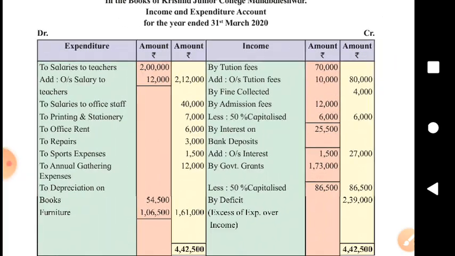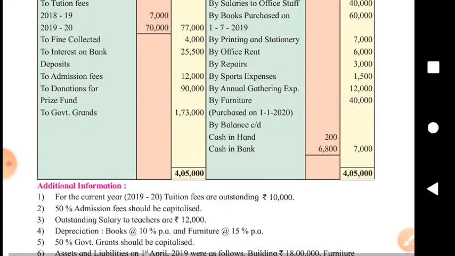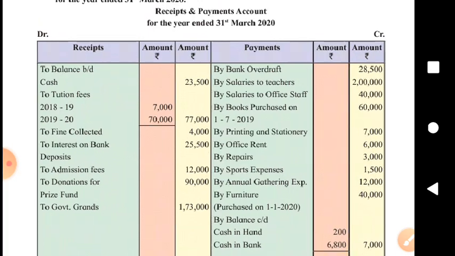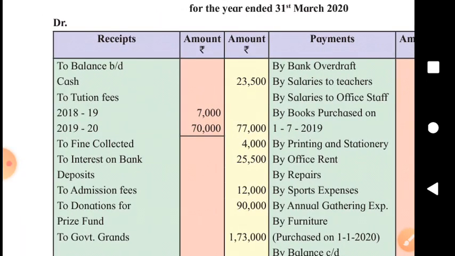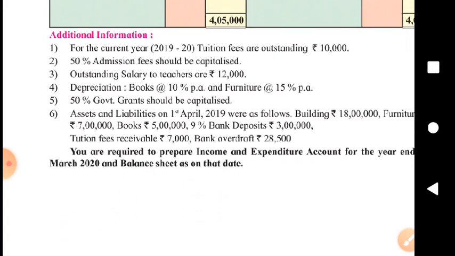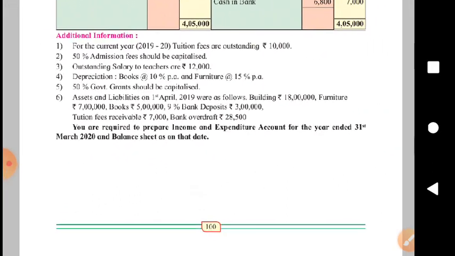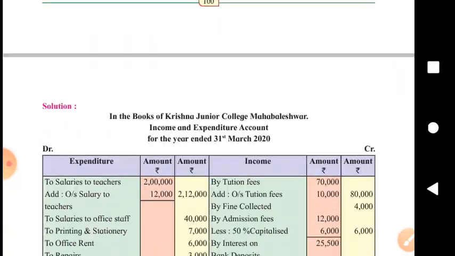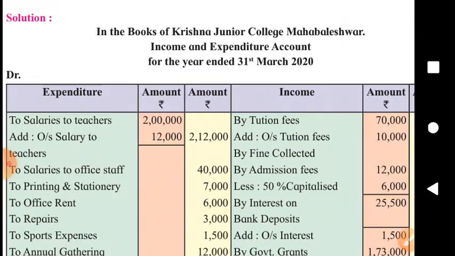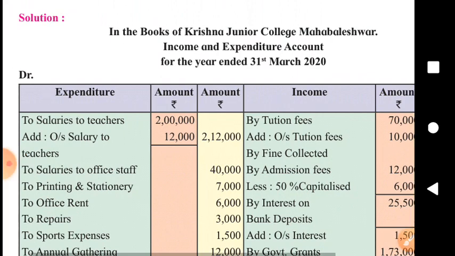Now we will see the solution. We have properly discussed the various items given in the receipt and payment account as well as the additional information. Now we are in a position to solve this problem. Look at the income and expenditure account prepared for the year ended 31st March 2020.